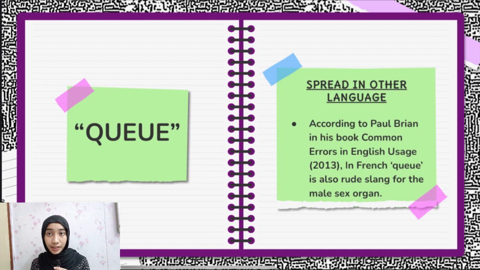For example, French. However, in French, the word queue has a totally opposite meaning to what it has in English. In English, it means a line of people. However, in French, it is a rude slang for the male sex organ. So this shows that before you use a certain English word in another country, you need to make sure that it has a good meaning and doesn't have a rude slang, for example this word queue, especially in a country that doesn't use English as its first language. So that's all from me. I'll hand it over to the next presenter.